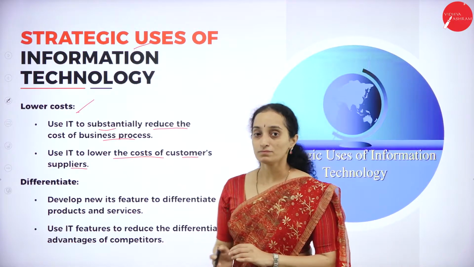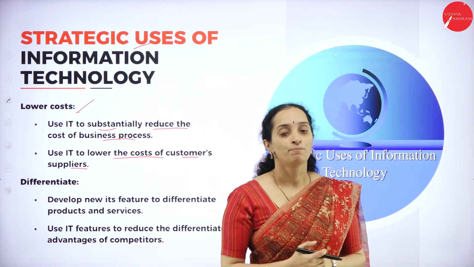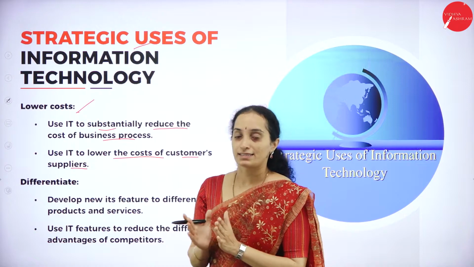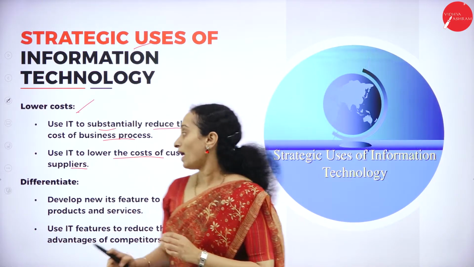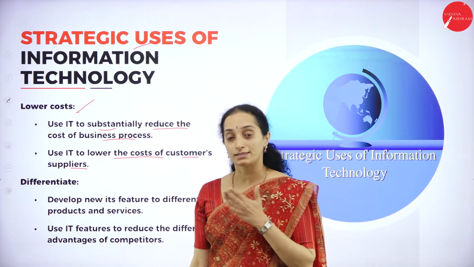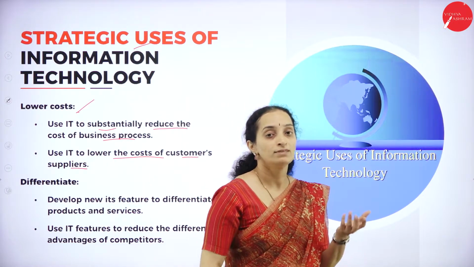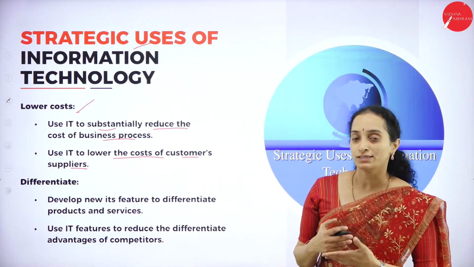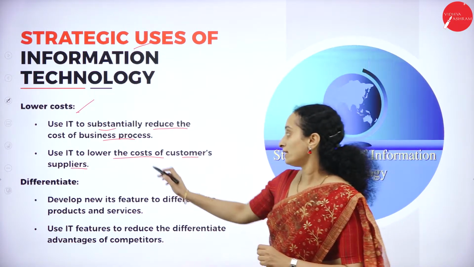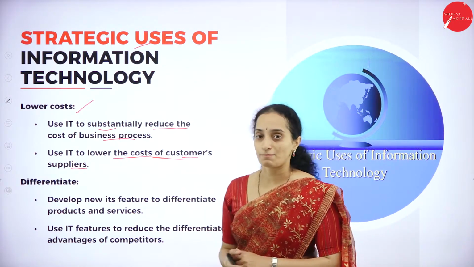That means you need not have extra suppliers to supply a product. Instead, it can use the interface, that is the information technology, to act as a supplier of the product to the customer. Instead of an intermediate supplier to the product, which takes some percentage of the profit with the suppliers, you can use the information technology to lower the cost of the customer as well as the suppliers.